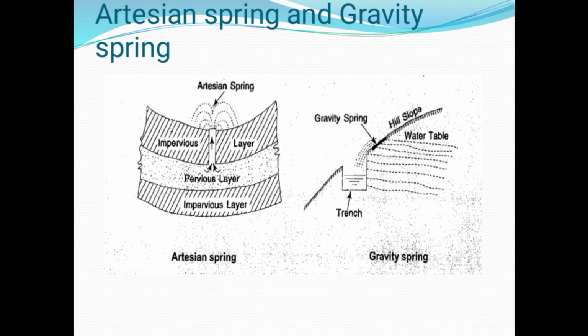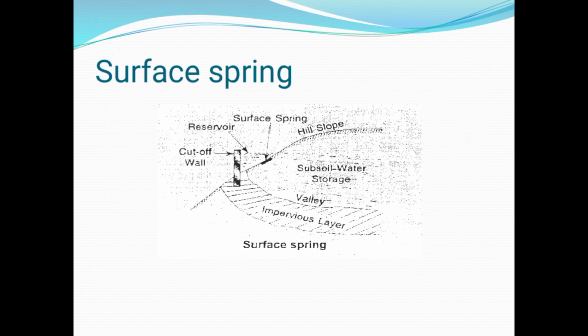One trench is excavated along the hill slope, and from that the water is collected. Then surface springs are also located in hilly areas above the impervious layer. A cutoff valve is also introduced, and this cutoff valve stores the water.